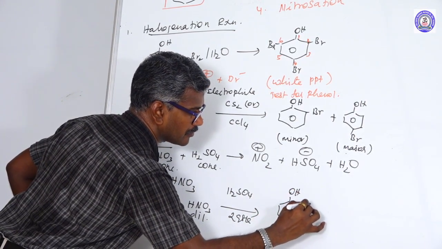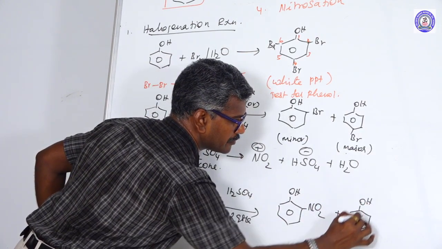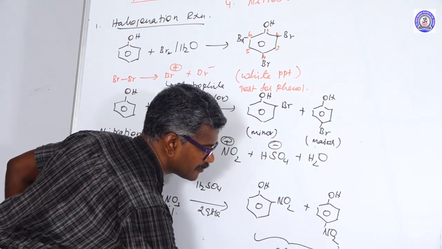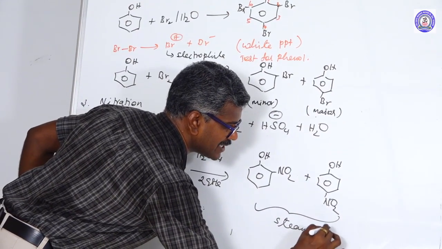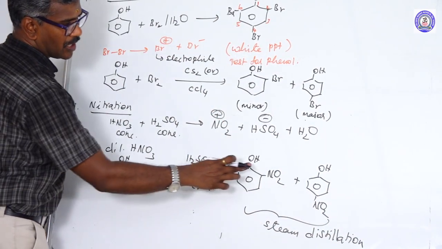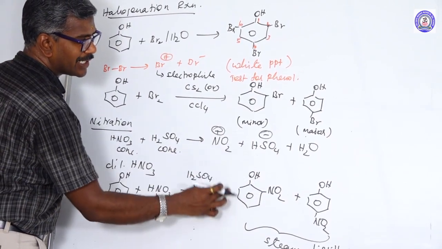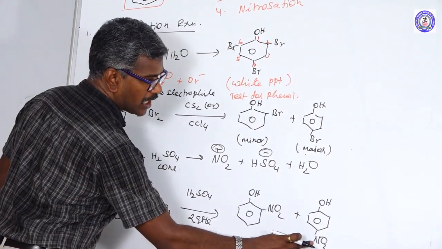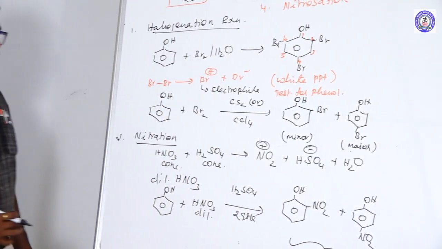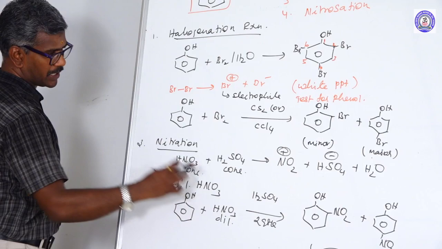OH group, NO2. OH group, NO2. These can be separated by steam distillation. Because ortho-nitrophenol is more volatile due to intramolecular hydrogen bonding, while para-nitrophenol is less volatile, as it forms intermolecular hydrogen bonding. So they can be separated by steam distillation using dilute nitric acid.